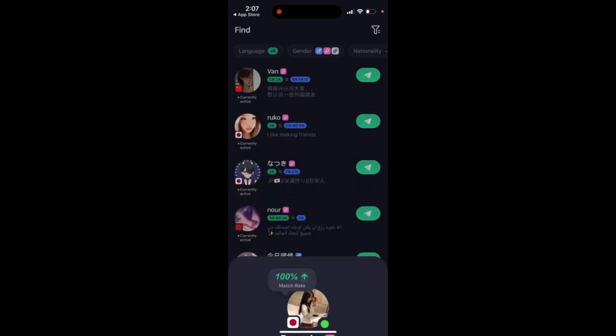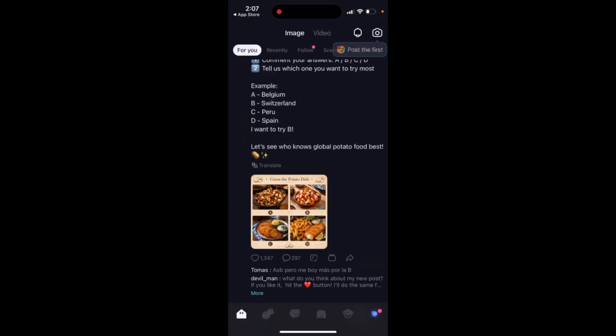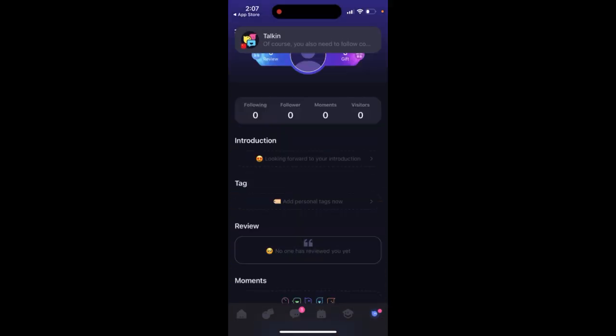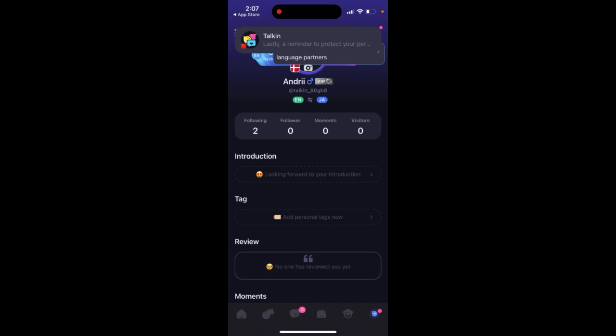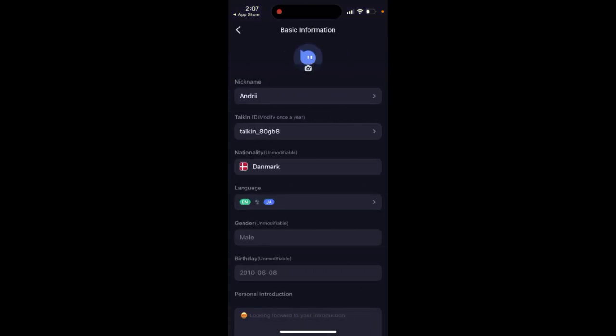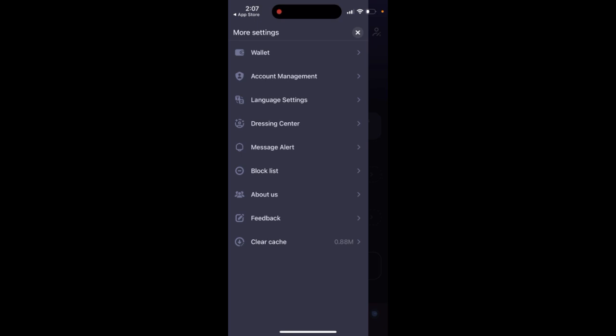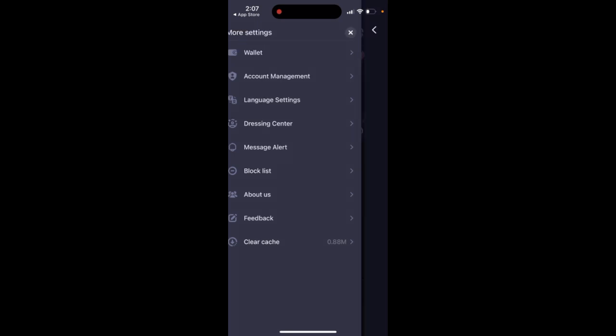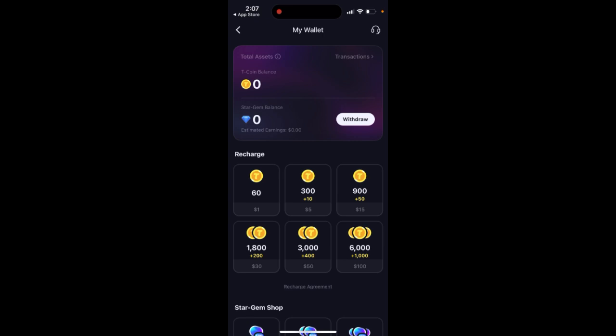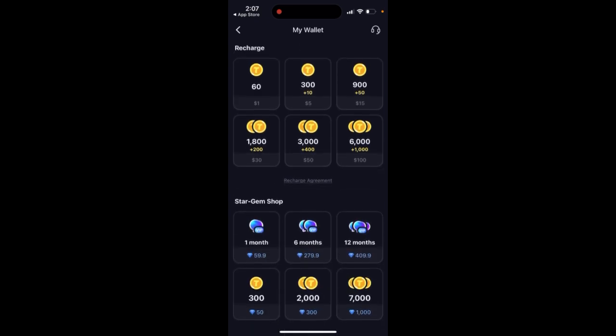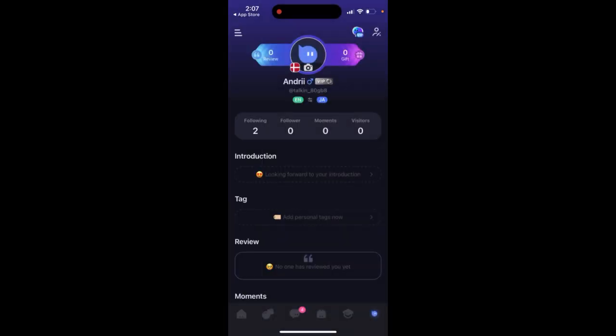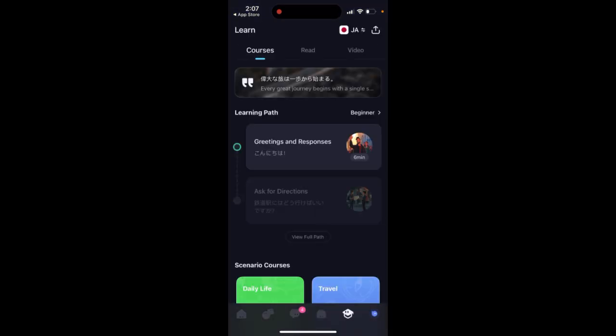Here you can see the chats, a lot of people in here. Then you can see how this looks like: basic information, account management, a lot of settings, your wallet, transactions. So that's kind of the idea of this, and check this out.